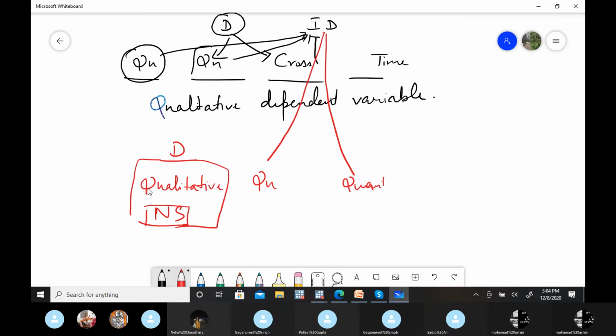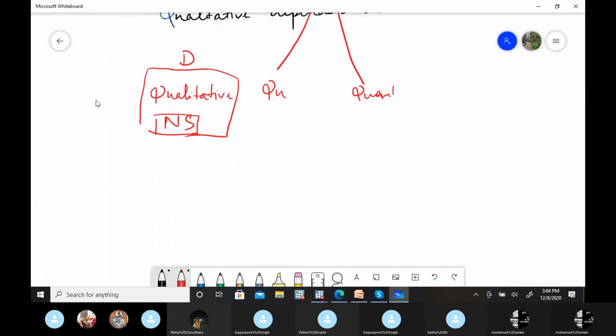Okay, so first let's see what the problems are with this specific category, what the models are, and why we have to use those particular models in place of the general simple OLS models. Okay, so let me ask you this. If our dependent variable is qualitative, let me take this example.